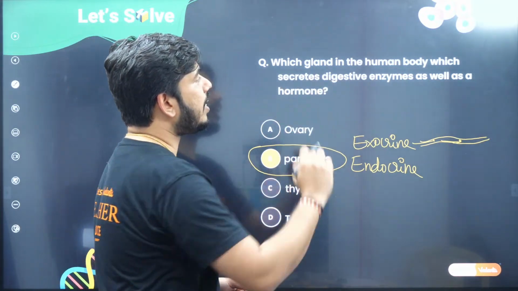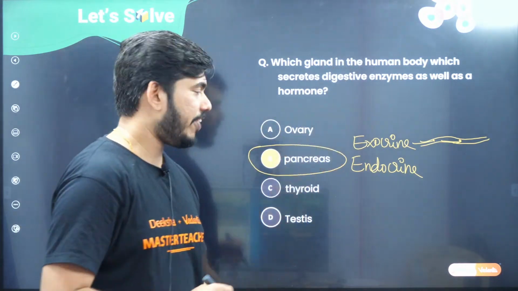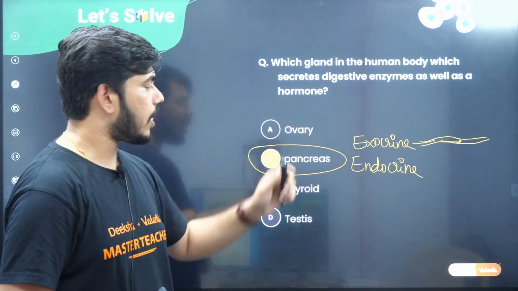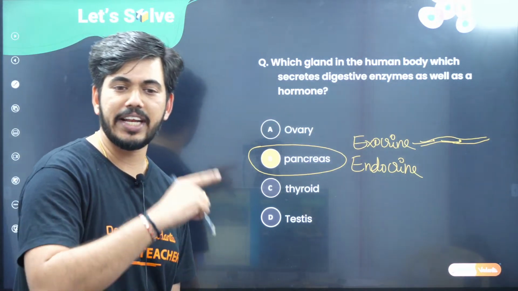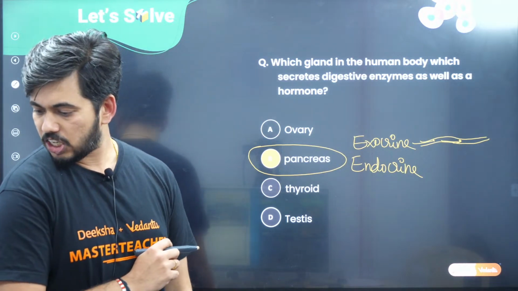Now, which gland in the human body secretes digestive enzymes as well as hormones? Which one has both exocrine as well as endocrine functions? The pancreas. I hope you can remember this, right?